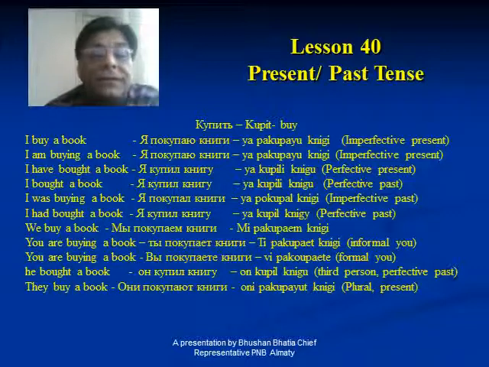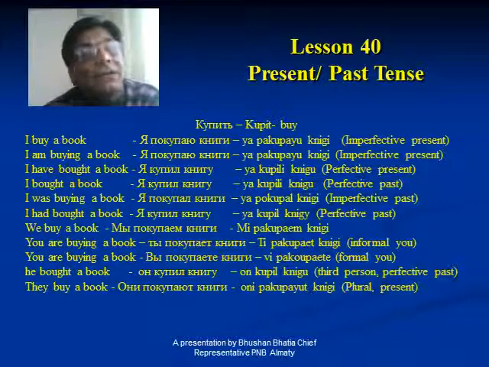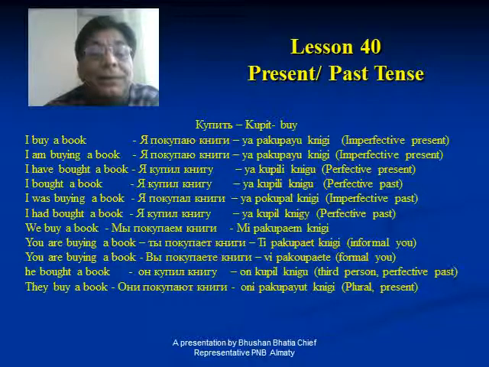Then present continuous in English, that is I am buying a book. But in Russian it will be the same as I buy a book. There is no difference in it, and it will be the same, ya pakupayu knigi. Pa has come before kupayu because it is imperfective.